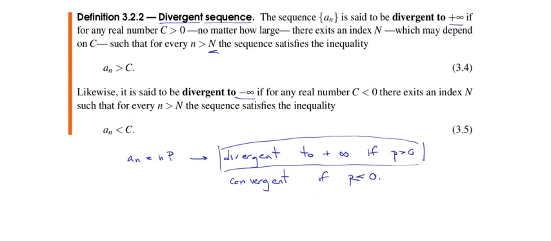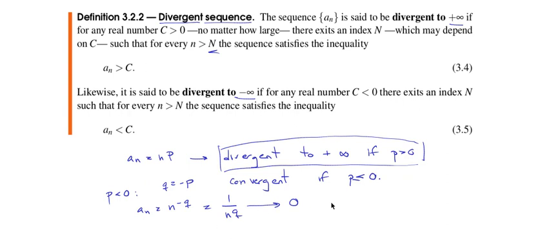Now, suppose p is smaller than 0. Then a sub n is n to the minus q, where q is minus p. So a sub n is 1 over n to the q, where n is growing to infinity. What I'm going to prove is that this goes to 0. The limit of the sequence is 0.